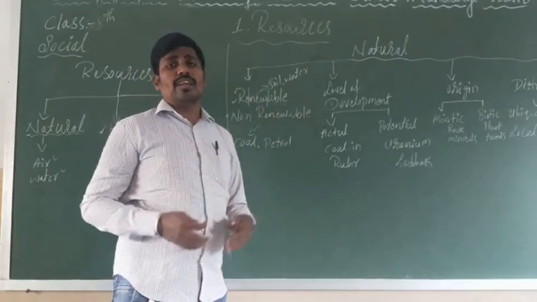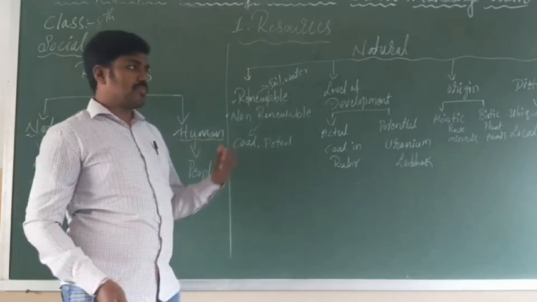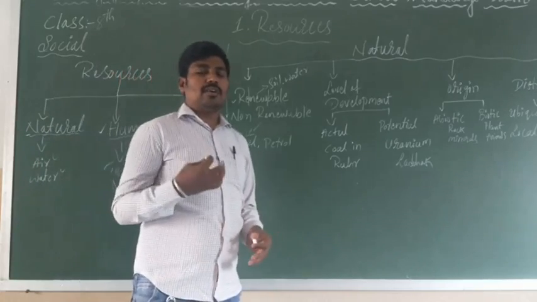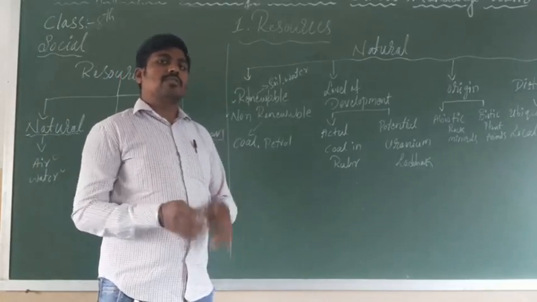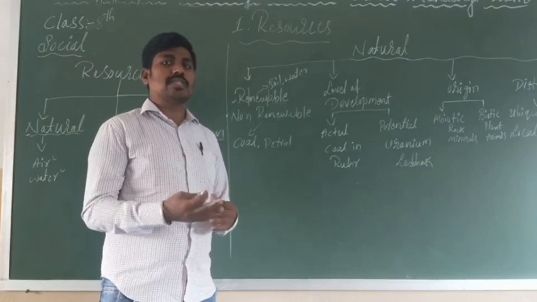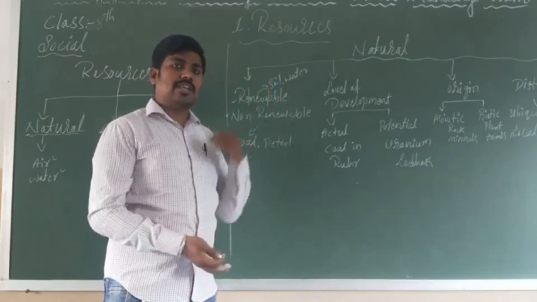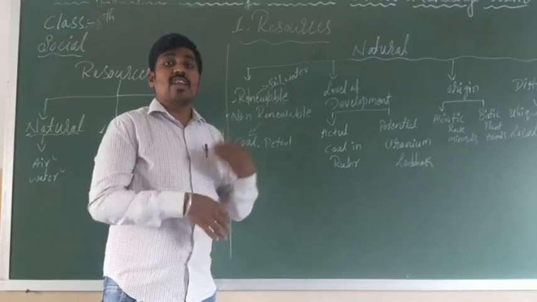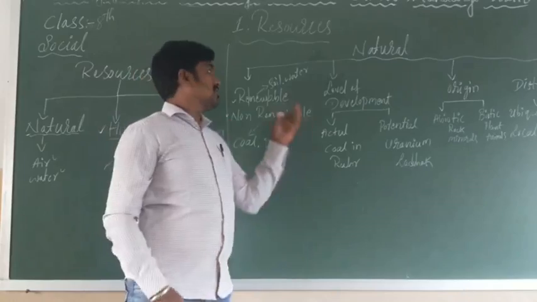If you use soil again and again, you cultivate the land, sowing is done, the crops come, the crops are harvested, and after 6 months you do the same work again; cultivation can be done in the same land. So it is renewable and reusable.